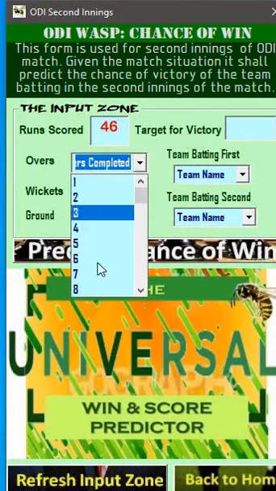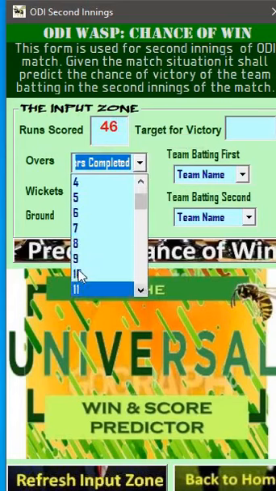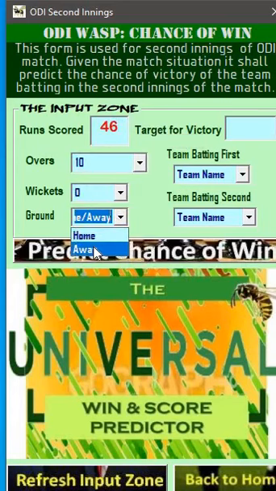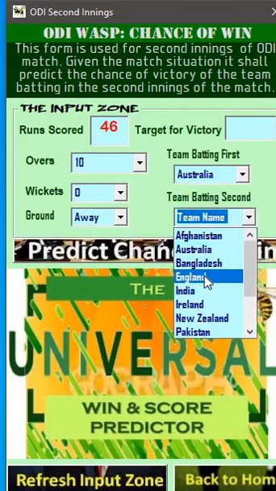Suppose the second innings has started, and in 10 overs of the second innings, the team batting second, that is England, has scored, say, 46 runs. So we put in 46 here. Overs completed is 10, and they are yet to lose any wicket, so in wickets we take 0. The ground is now an away ground for England, since the match is going on in Australia, so away ground. The team batting first was Australia, and the team batting second, that is the team batting now, is England.